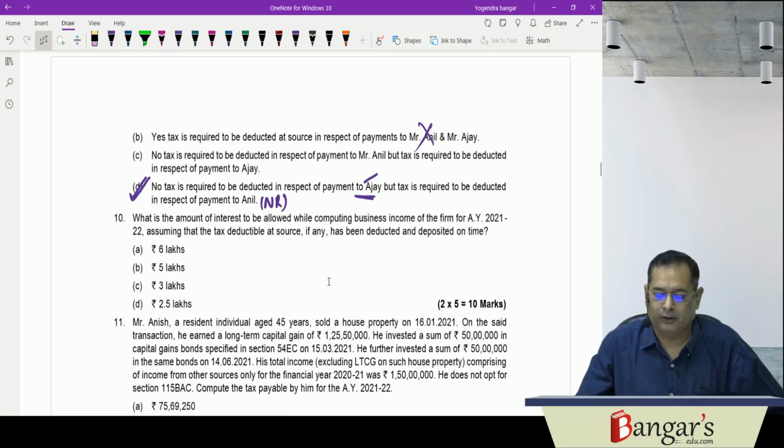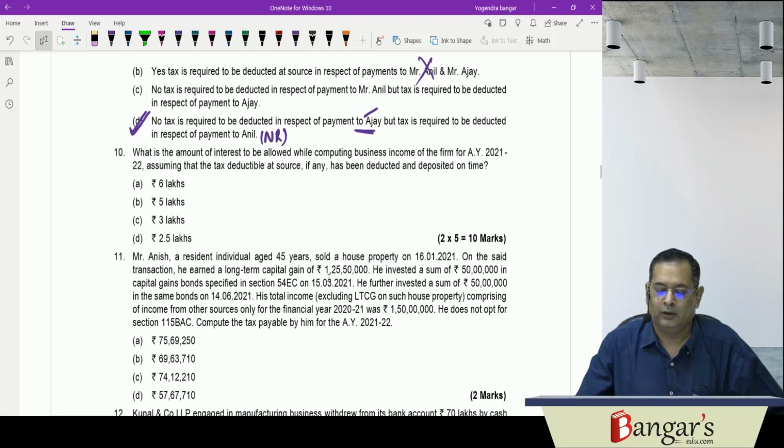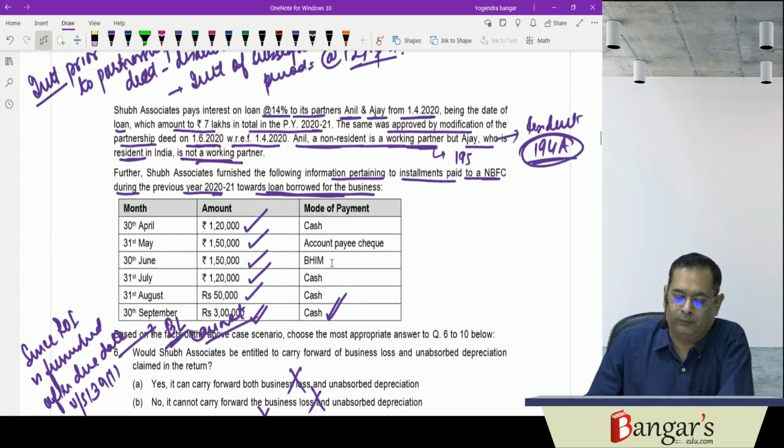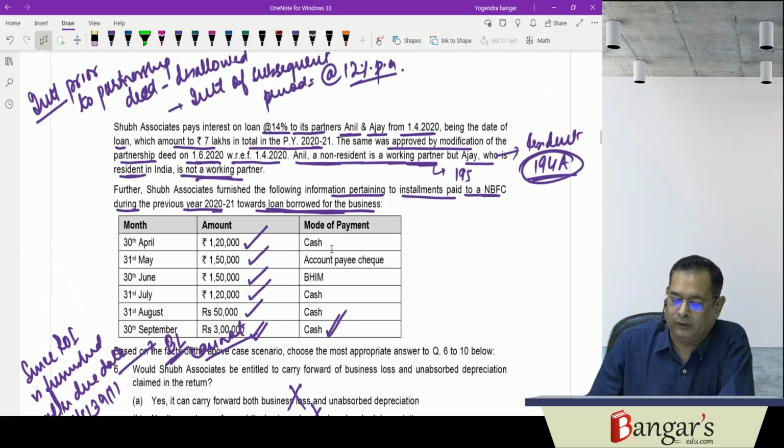Then what is the amount of interest to be allowed while computing the business income of the firm for assessment year 21-22, assuming that tax deductible at source has been deducted and deposited in time? Now here, interest which relates to a period prior to the partnership deed will be disallowed.